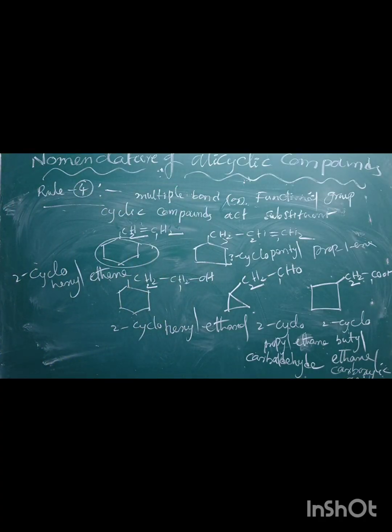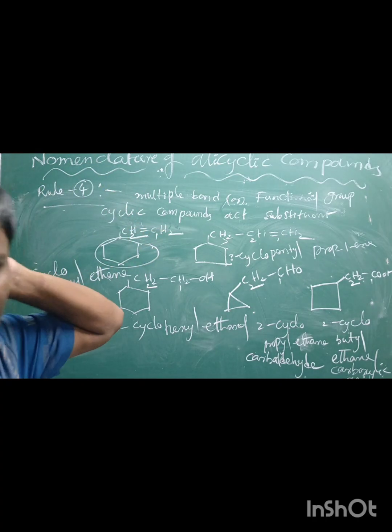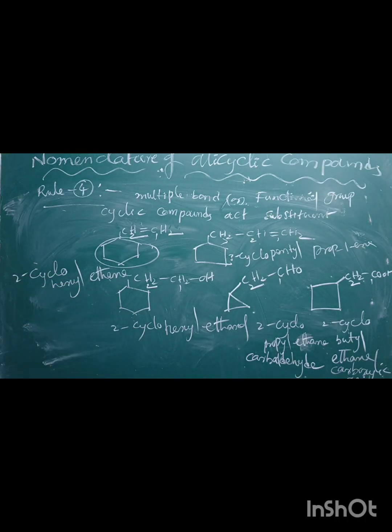Here one more point. If a multiple bond or some other substituents are present in the ring, the numbering is done in such a way that the lowest number is assigned to the multiple bond only.